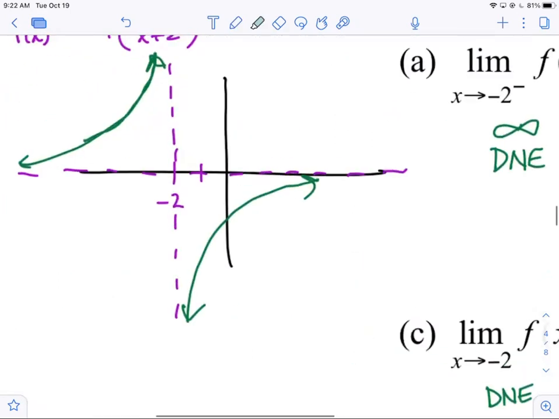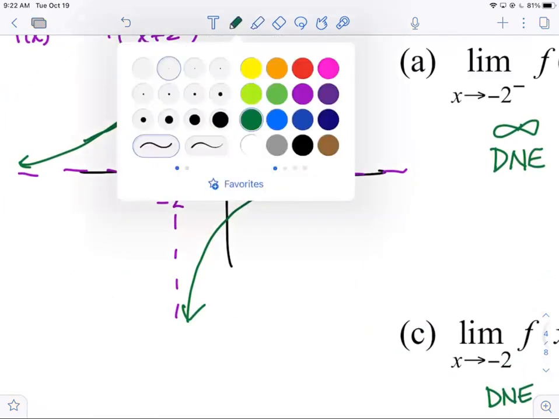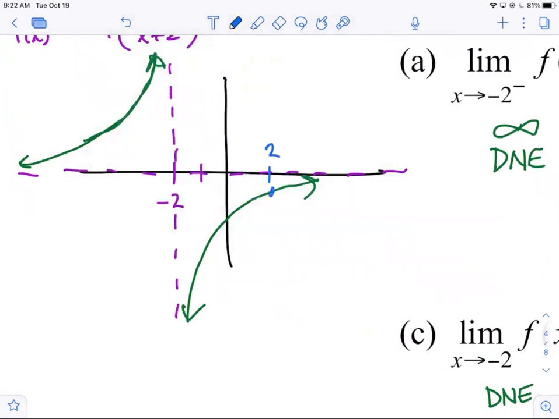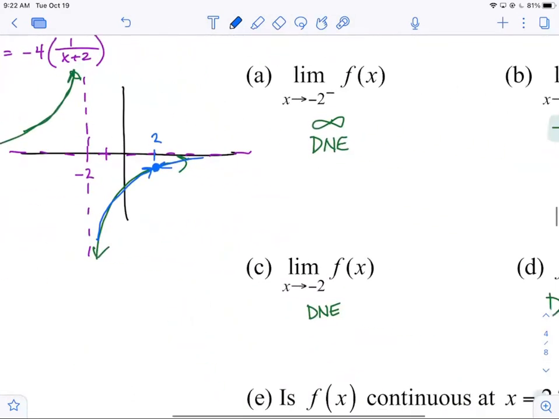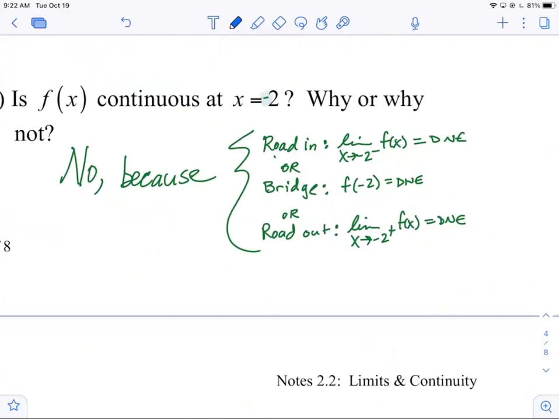Let's look at +2. Now that we've done that, look at +2. Would the function be continuous at +2? Yeah, and it would be because the limit from the left equals the function value, which equals the limit from the right. And we could find that value if we plug it in there. It'd be -1, right? F of 2 is -4/4. Yeah, thank you, Aiden. Keeping me honest here. Well, you can always turn a mistake into a teachable moment here, okay?